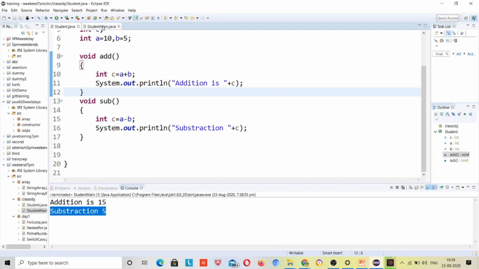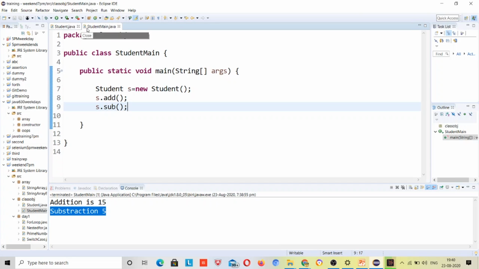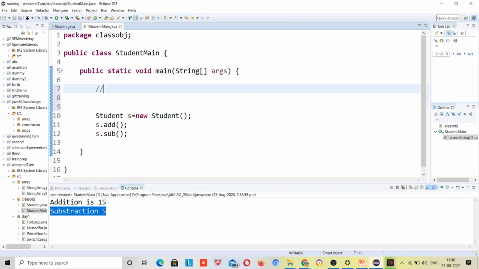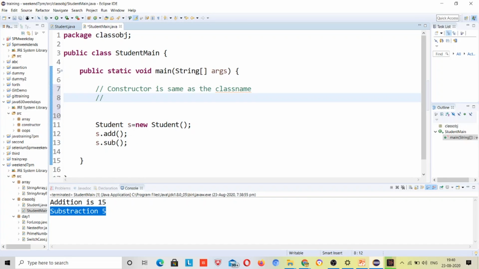Now where is the constructor? So first let's write some rules about the constructor. Constructor is the same as the class name. There is always a default constructor inside a class.